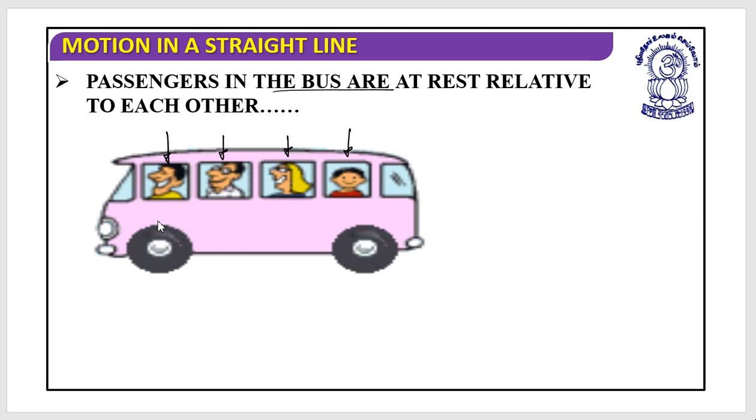passengers in the bus are at rest relative to each other. If I look at person 1, this is person 2, this is person 3, this is person 4. Everybody was sitting at their place before the bus started, and assuming that they are not moving in the bus while the bus is moving, then they are all relatively at rest with respect to each other, so they can be considered in a state of rest.